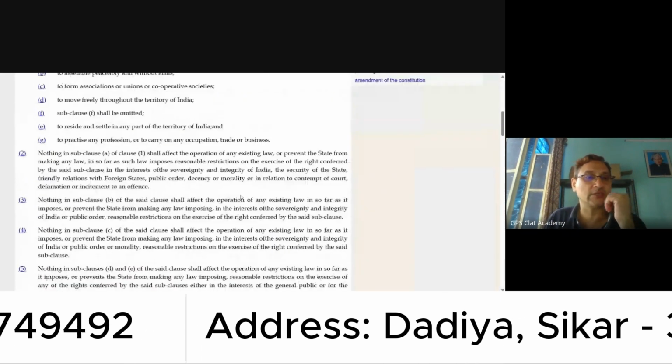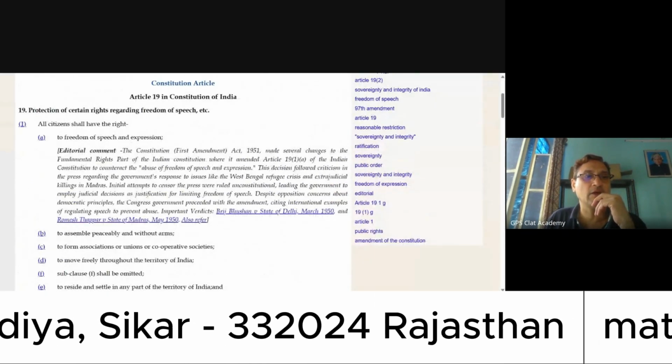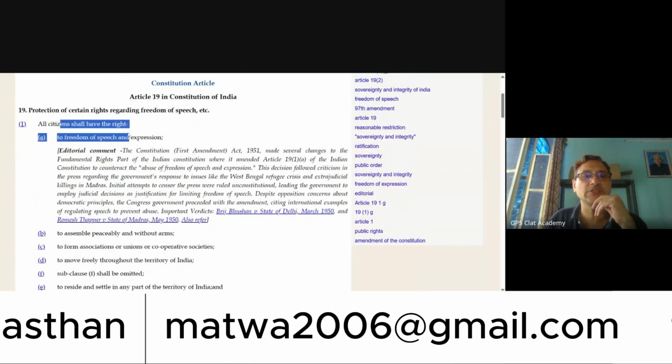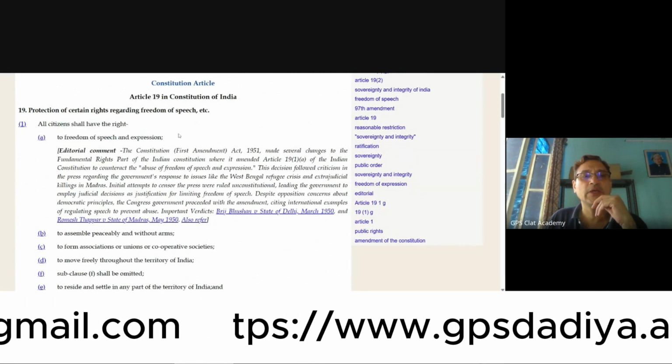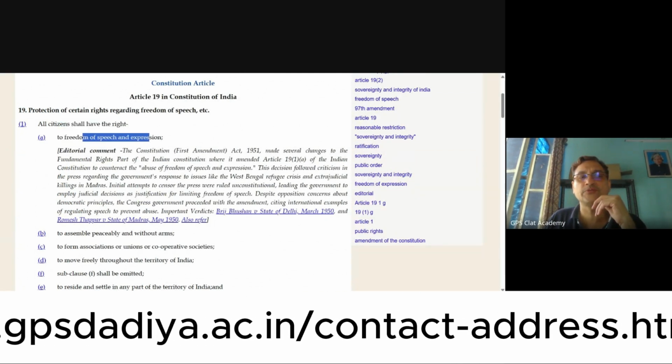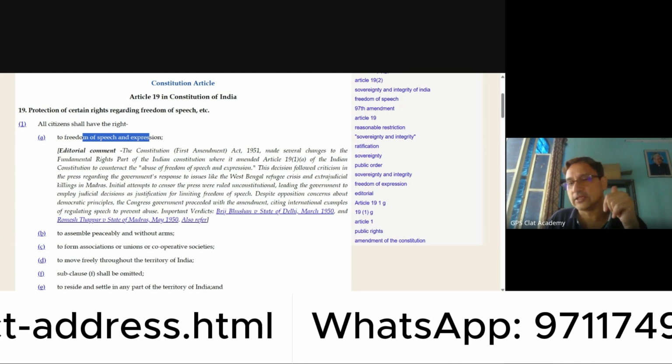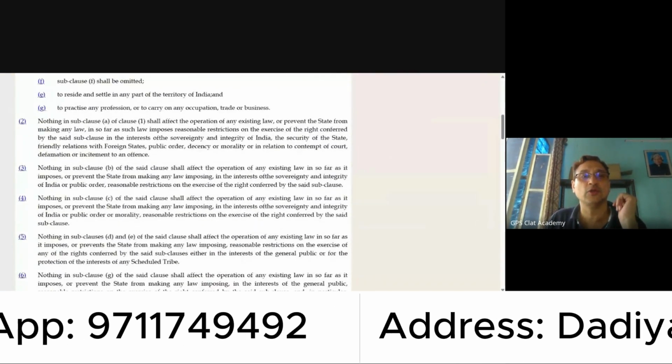So I'll just refer to Article 19. All citizens shall have the right to freedom of speech and expression. What are the reasonable restrictions on this? This is given in Article 19 clause 2. Here it is.